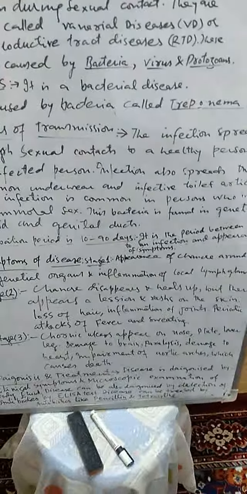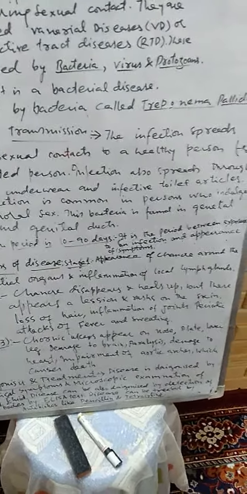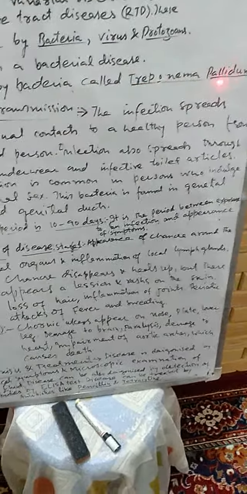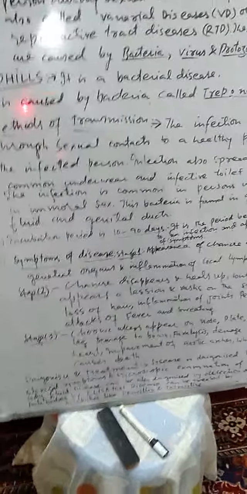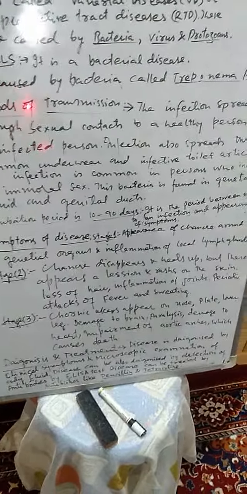There are many sexually transmitted diseases. One of them is syphilis. It is a bacterial disease. It is caused by a bacteria called Treponema pallidum. Now, how is this disease caused? It is caused by a bacteria that is called Treponema pallidum.